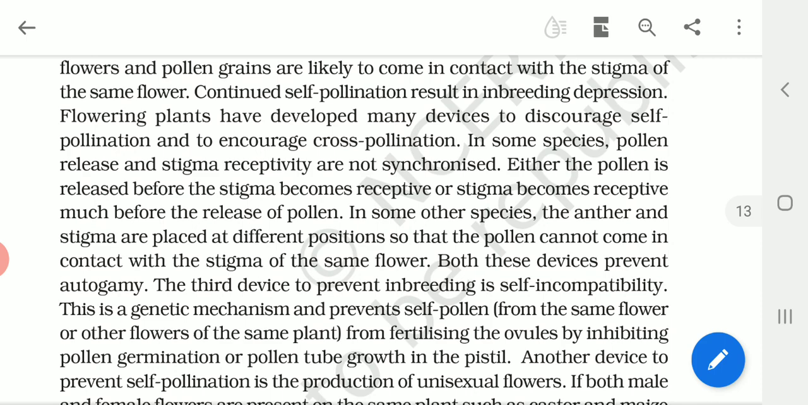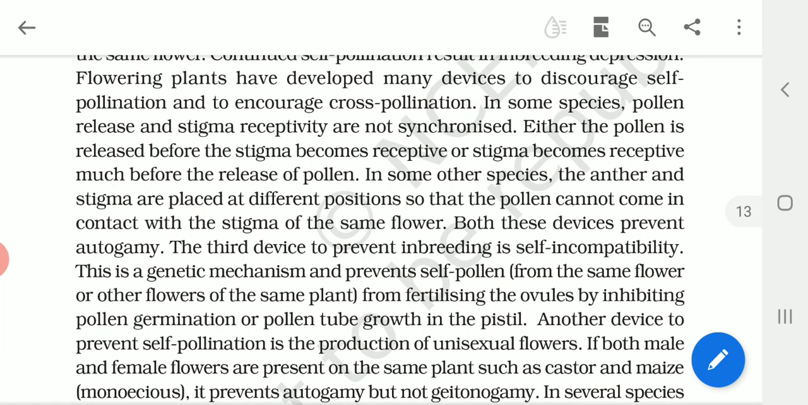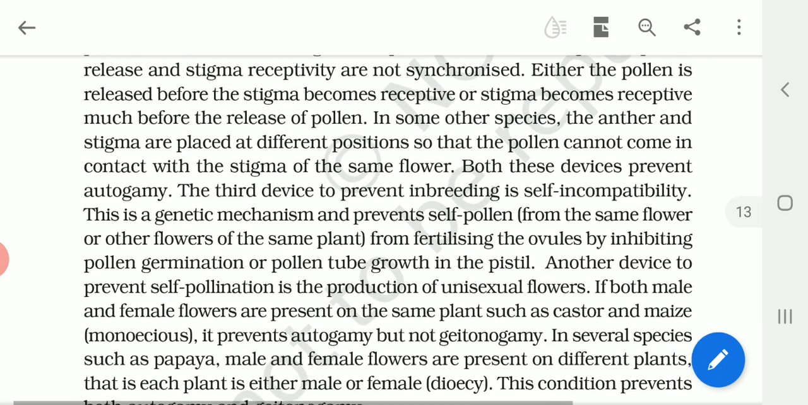Okay, so that is a very important aspect, that the pollen release and stigma receptivity are not synchronized, and both the stamen and the stigma are placed in different positions, so that the pollen cannot come in contact with the stigma of the same flower. Okay, so both these devices will be preventing autogamy.